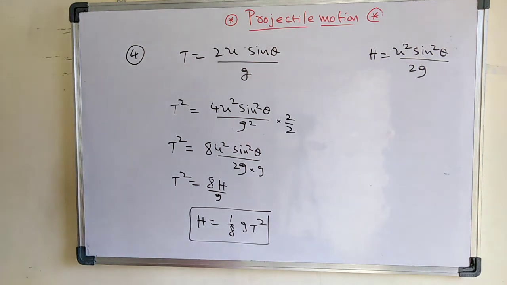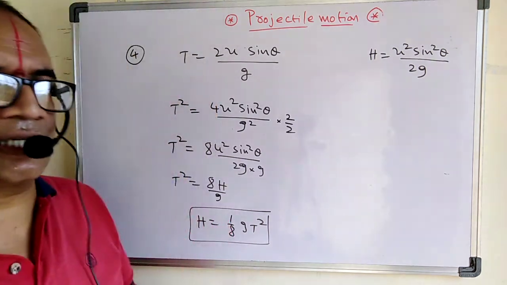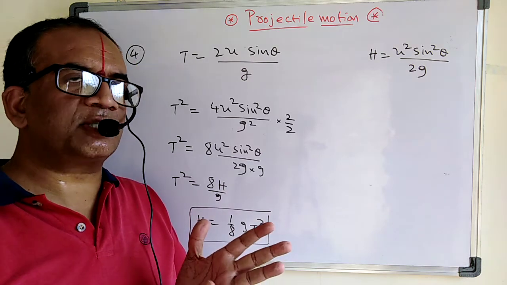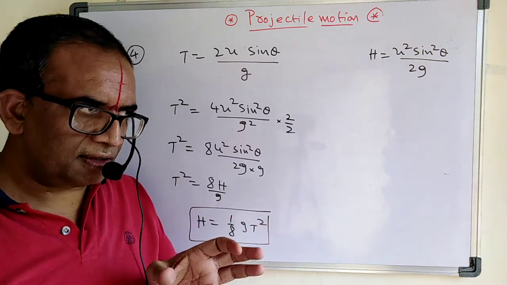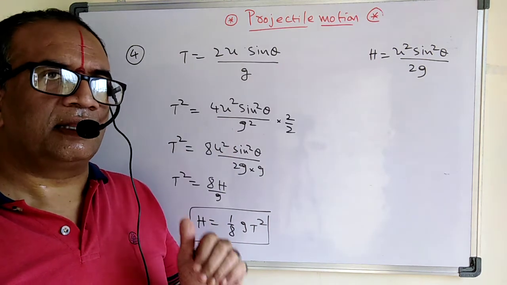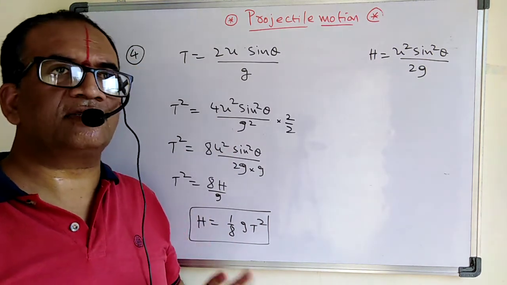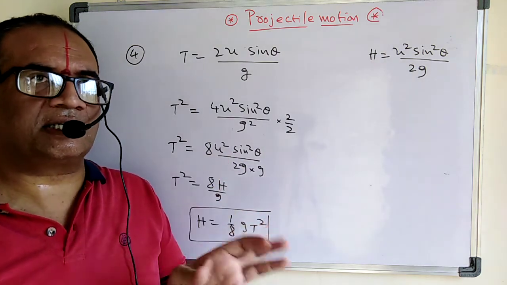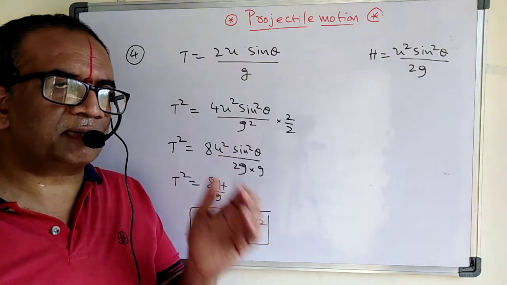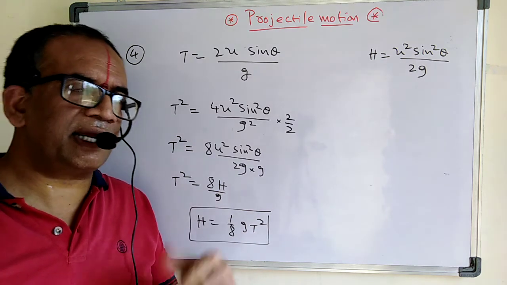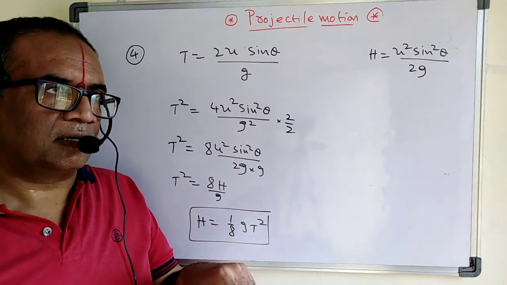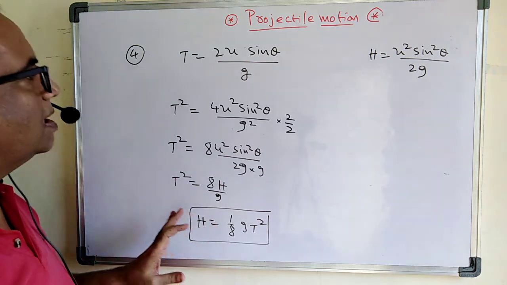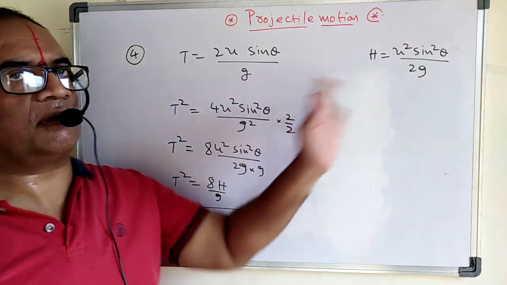Okay, see carefully here. So in today's class we just discussed 4 important points. The first one is what? The 4h by r is equal to tan theta. If the h is equals to r, then what is the tan theta value? Tan theta value is 4. And then we discussed about the angles are complementary. We just discussed about the sum of the heights, the relation between range and the height, the relation between range and the times of flight, where r is equal to half g t1 t2. And also we discussed about the relation between height and the time of flight.